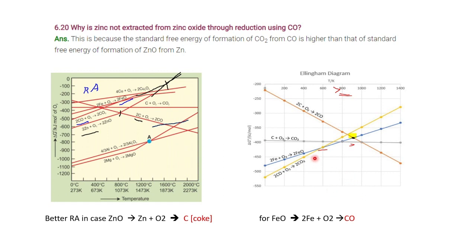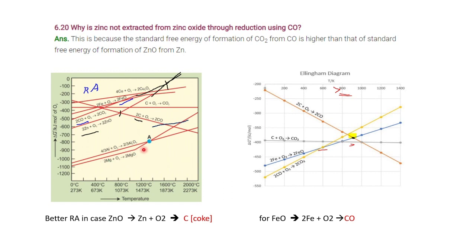And one more thing, for temperatures above 673 Kelvin, carbon can be the better reducing agent. Below 673 Kelvin, carbon monoxide can be the better reducing agent. One more question if they ask: usually we know aluminium can be reduced by magnesium, but here magnesium is also reduced by aluminium.